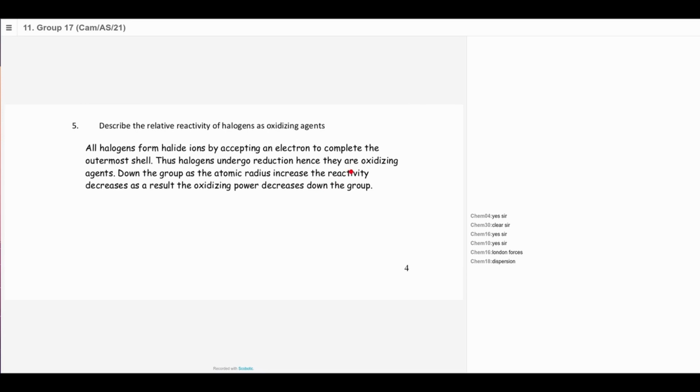And as for the reactivity of the halogens as oxidizing agents, halogens have 7 electrons in the outermost shell, so they gain electrons and hence undergo reduction. Therefore, they're good oxidizing agents. The strongest oxidizing agent is the fluorine, and the weakest being iodine, right? So you can copy this. The halogens gain electron and form the halide ion. Let's copy this.